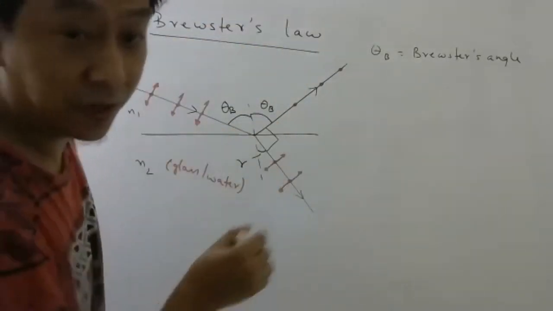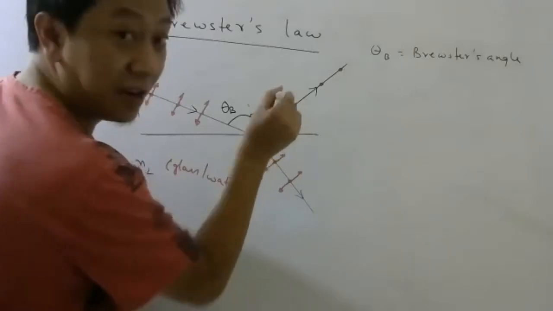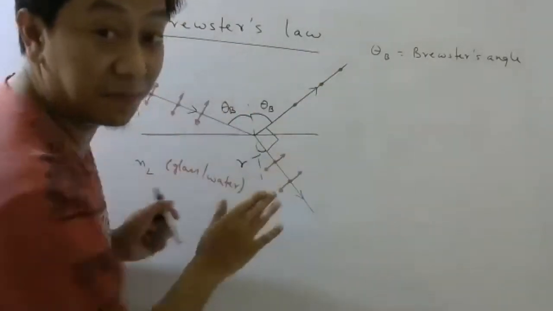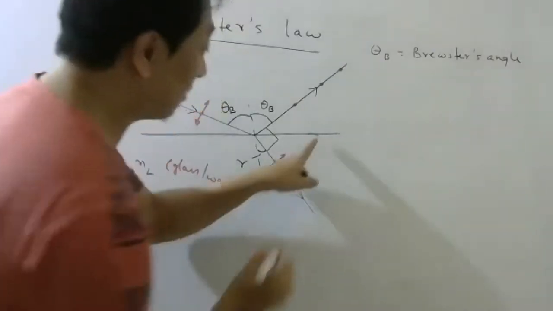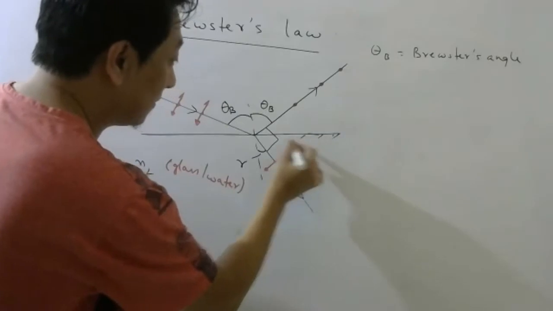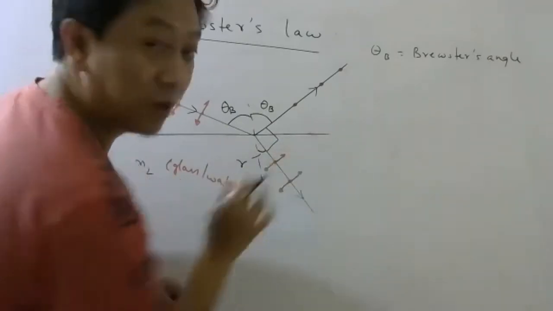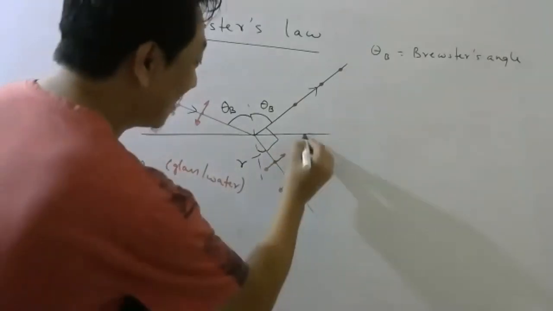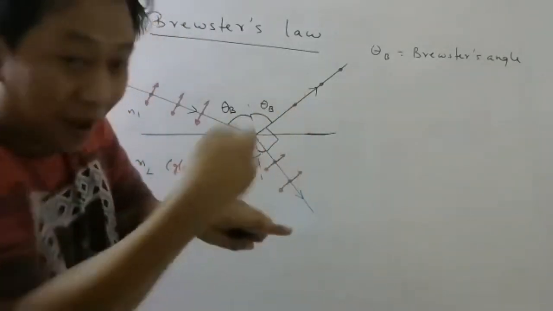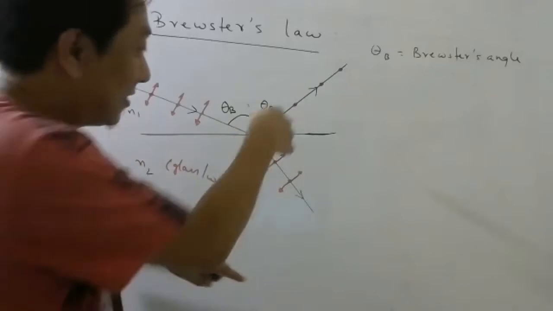And if you look carefully, the oscillations are perpendicular to the plane of incidence, matlab parallel to this surface. Yes or no? This is this surface, this boundary. If I do like that, you may think it is mirror. Okay. So this surface will be like this, no? So this electric field is parallel to this surface.